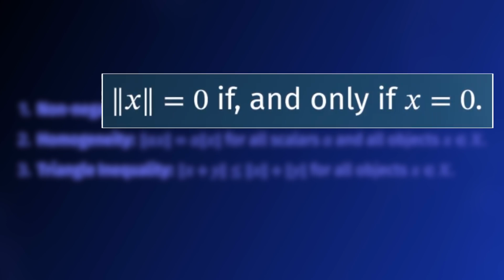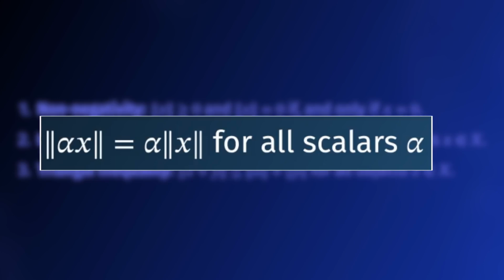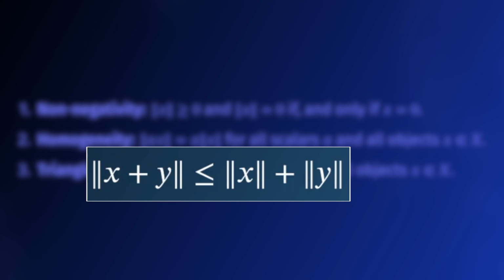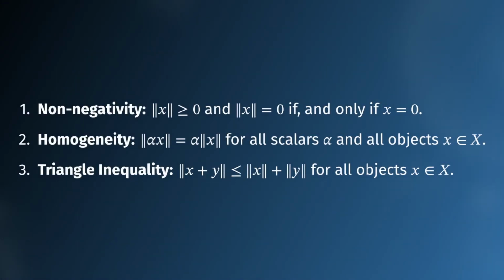The second says that if we scale any object by alpha, then also its size scales by the same amount. For example, if we multiply each element of a list of numbers by 10, then also its norm must scale by a factor of 10. The third says that the size of the whole is less or equal than the sum of the sizes of each single element. If a function passes all these tests, then you can call it norm.